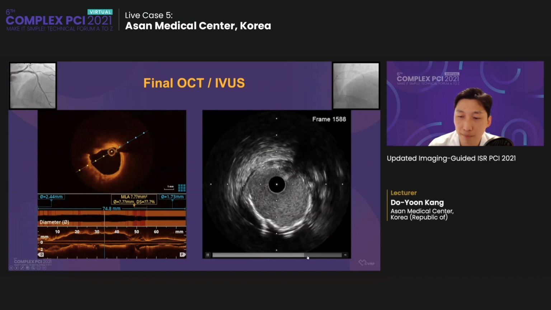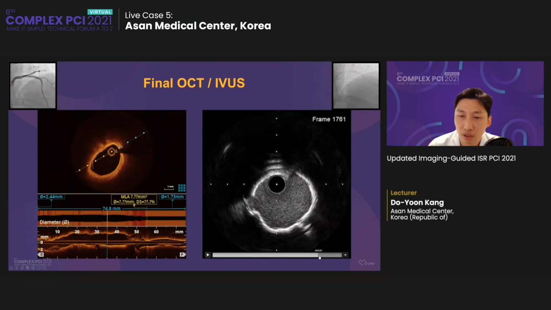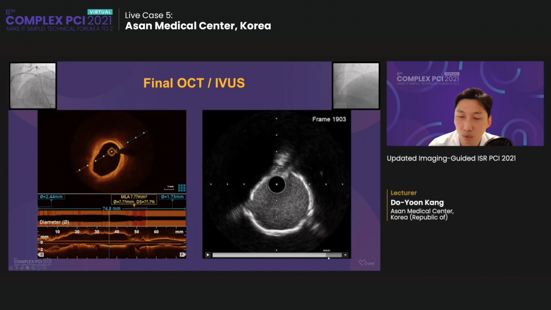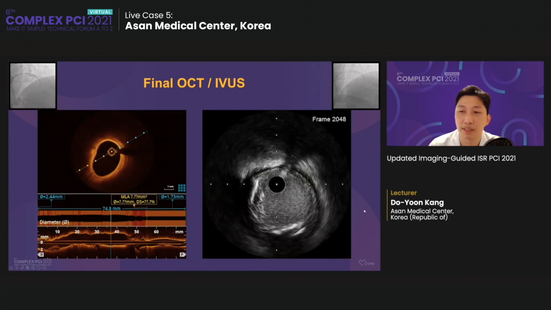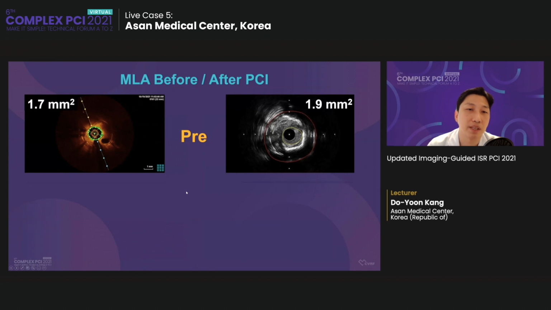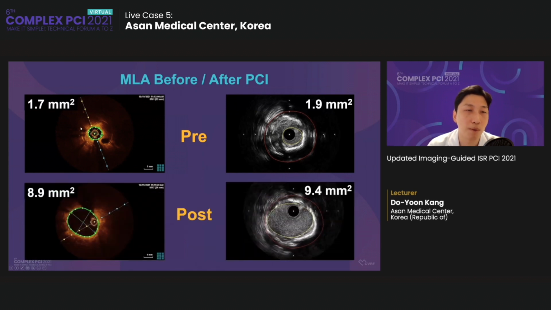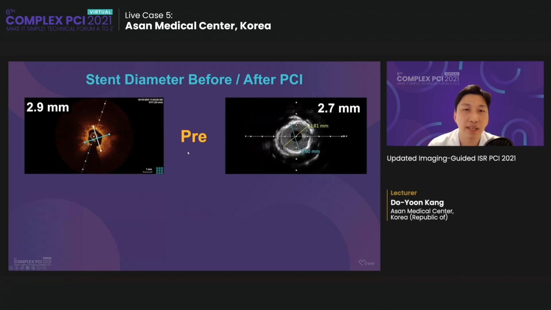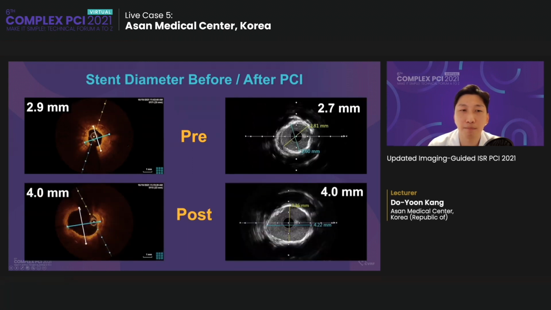And at the very proximal edge, you can see the calcification and no edge problems can be seen. So MLA before and after PCI, it restored from 1.7 to 8.9. And stent diameter was 2.9 before the procedure and was well dilated up to 4.0.